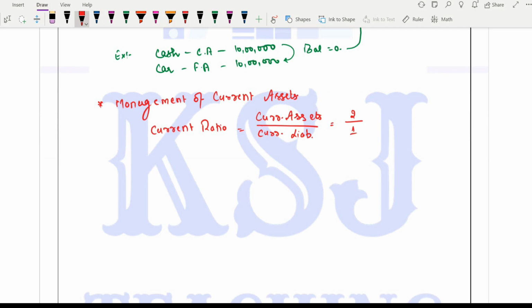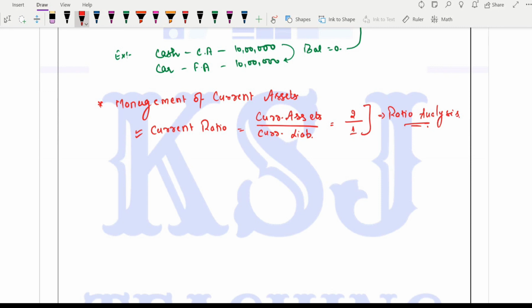That means if you have to pay someone 1 rupee, you must have 2 rupees in your pocket. So that 1 rupee you can pay to that person, and after paying him, you have 1 rupee in excess with which you can meet your day-to-day expenses. Right? So this thing also we'll study in ratio analysis. I'll go into depth of it when we'll study that chapter, ratio analysis.